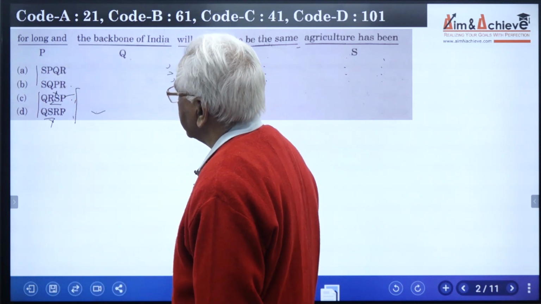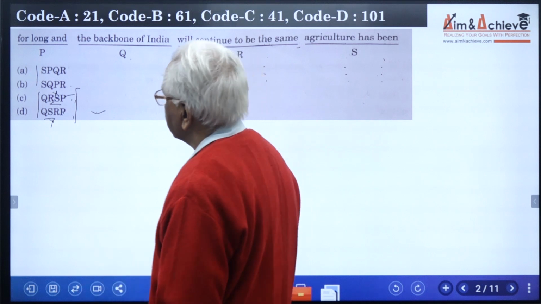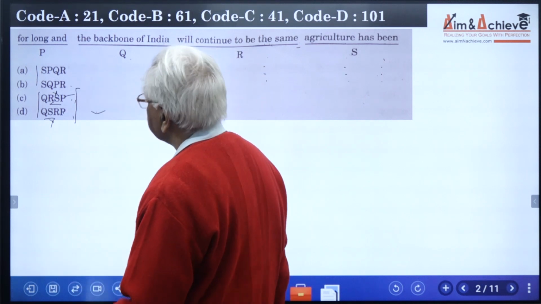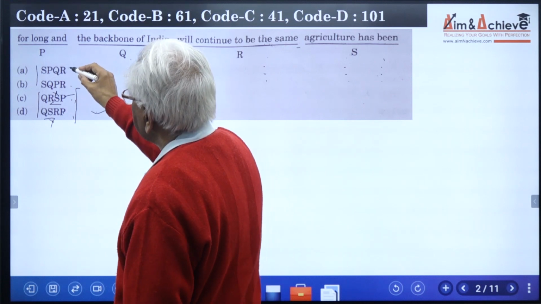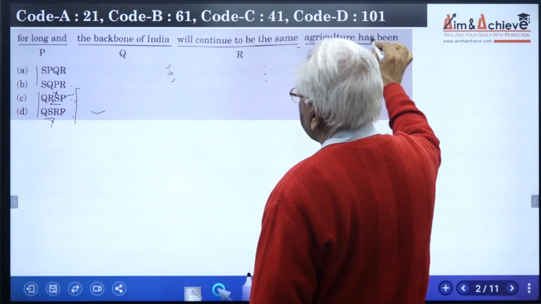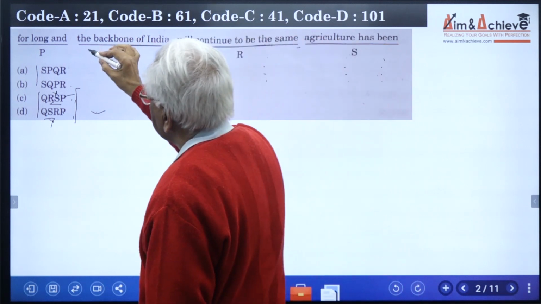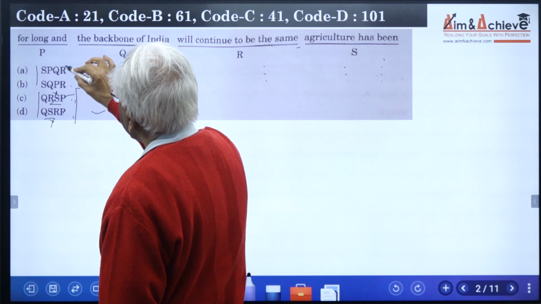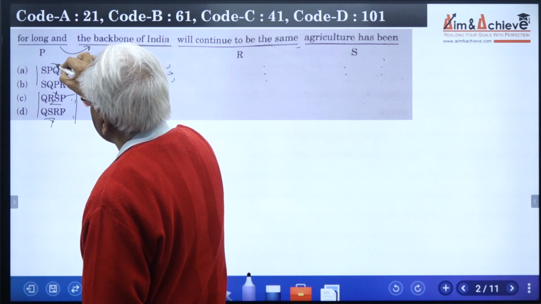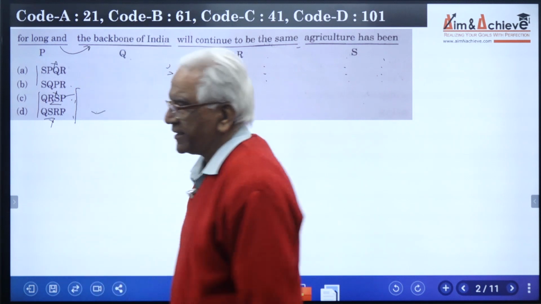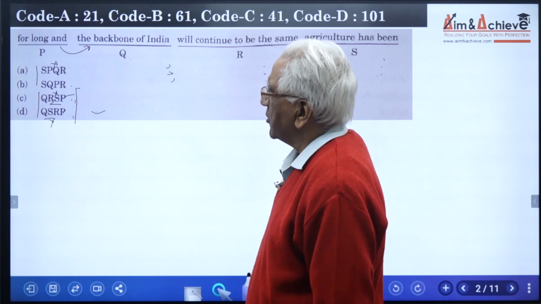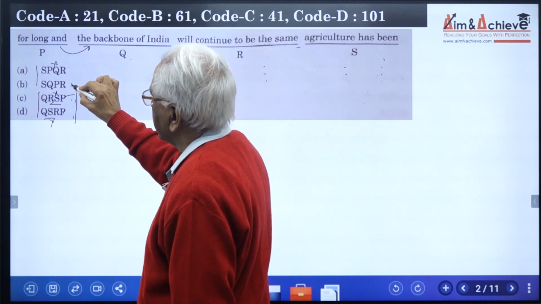Now let us focus our attention on the sentences which we create by using either option A or option B. If we use option A, SPQR, what is S? Agriculture has been for long, and the backbone of India. This and this, that means the PQ part is clearly faulty. So that means there is only one option remaining, and that is option B, SQPR.